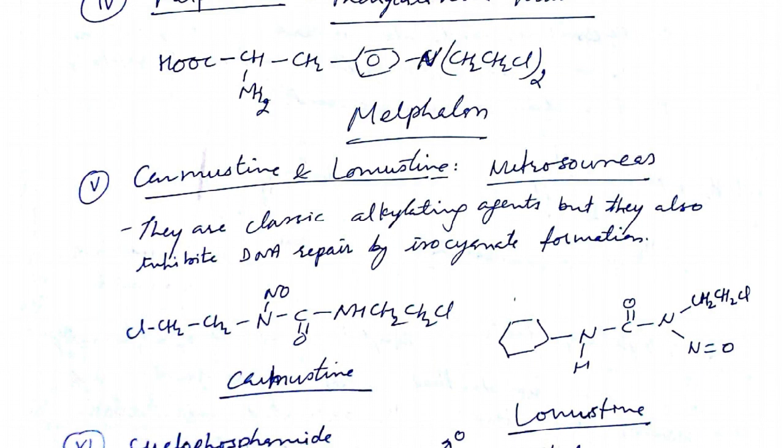alkylating agents, but they also inhibit DNA repair by isocyanate formation. So they also inhibit DNA repair or DNA synthesis by isocyanate formation, because the nitroso group is there. The nitroso group converts into an isocyanate group, and isocyanate also inhibits DNA repair. So that is another important mechanism for carmustine and lomustine.